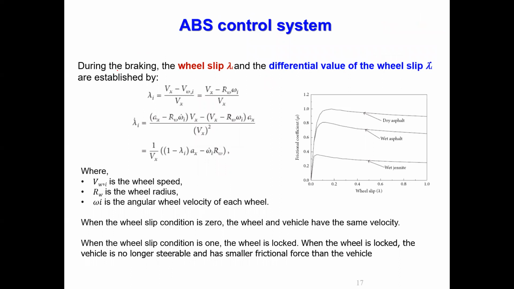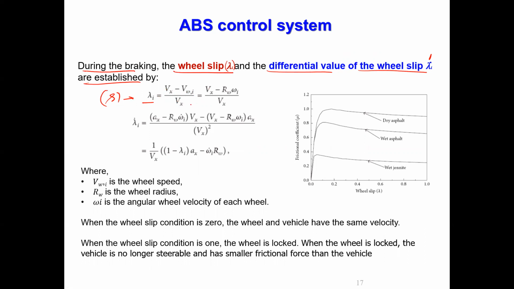So then finally, during the braking, wheel slip, correct? Wheel slip lambda i, because we are taking individual wheels, and the differential value of the wheel slip, lambda dot, can be calculated. Lambda is wheel slip. Previously we said, here in this equation we have the same thing. Lambda is nothing but vehicle velocity minus wheel velocity of the ith wheel, because each wheel can rotate at a different speed, divided by vehicle velocity.